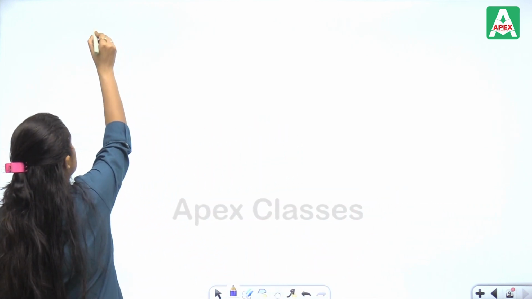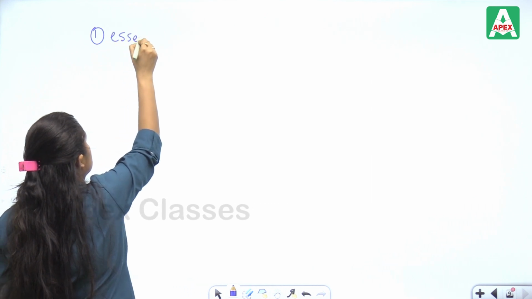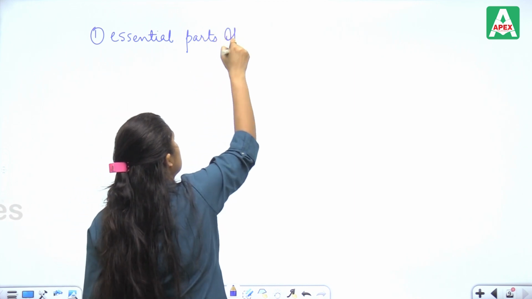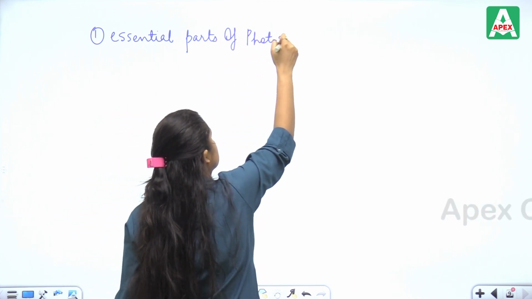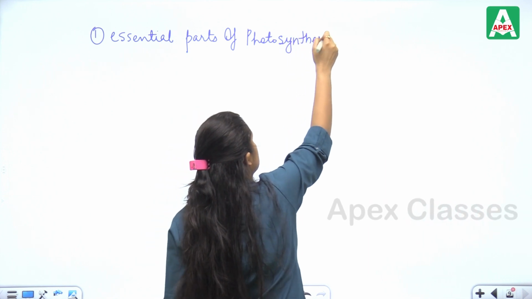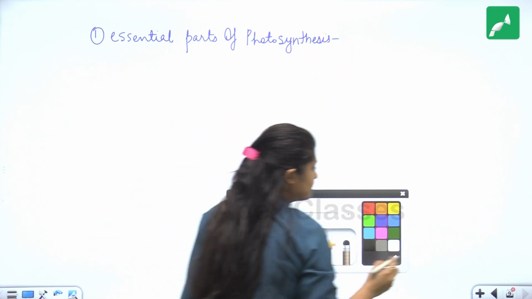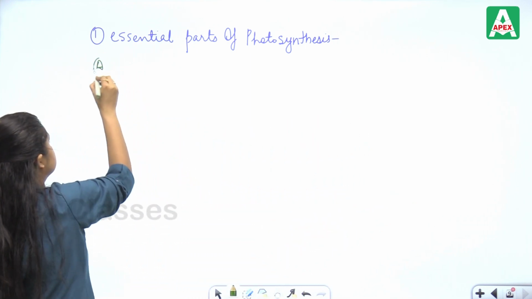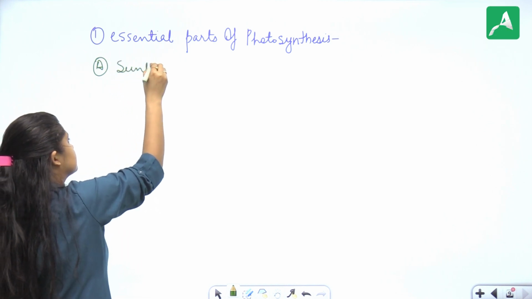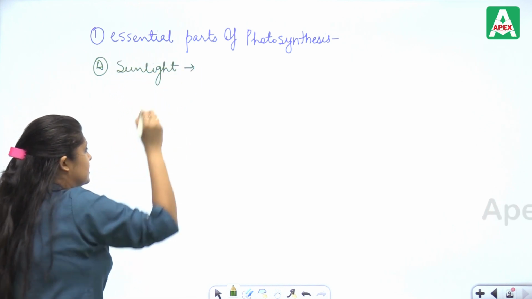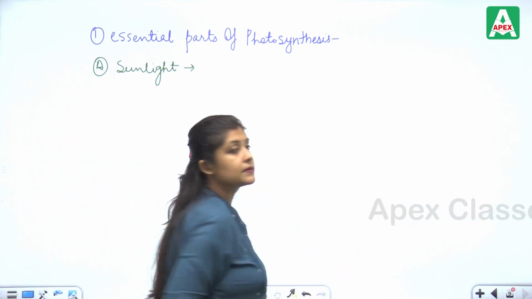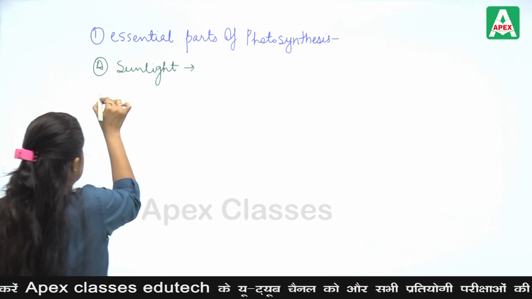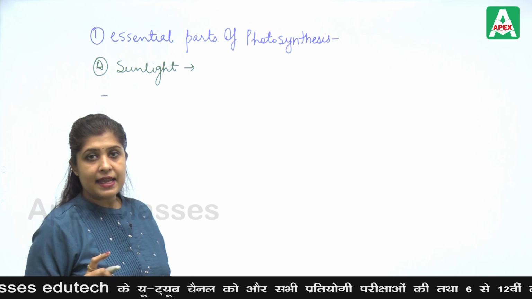Now what happens in the next part is the essential parts for photosynthesis. Okay, the first one is sunlight. Sunlight is very necessary. So when photosynthesis takes place in sunlight, that is light.